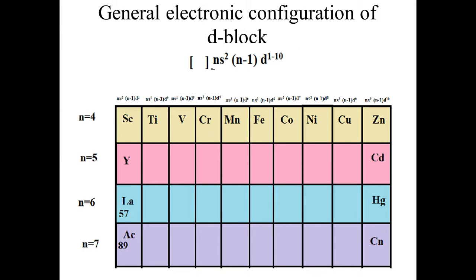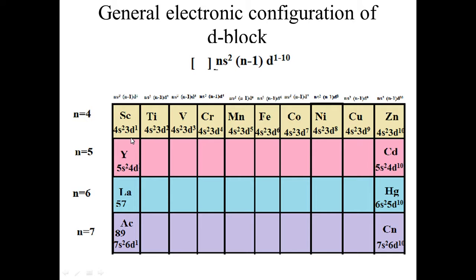Generally, some questions arise like why d block elements are called d block elements, s block elements are called s block elements, and p block elements are called p block elements. The logic is that the last electron filled inside a subshell determines the block in which that element is included. If the last electron is filled inside the d subshell, then that element belongs to d block. Scandium has the outermost configuration 4s2 3d1.